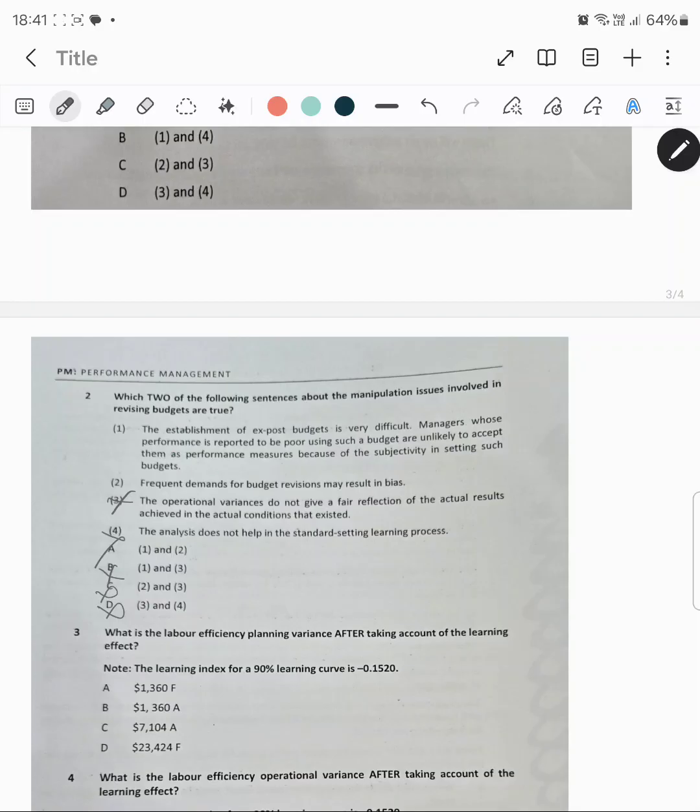The establishment of exposed budget is very difficult. Managers whose performance is reported to be poor using such a budget are unlikely to accept them as performance measures because of the subsequent subjectivity in setting such budgets. Okay, this can be true or this can be false as well.